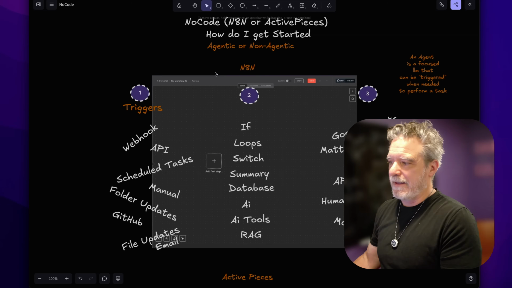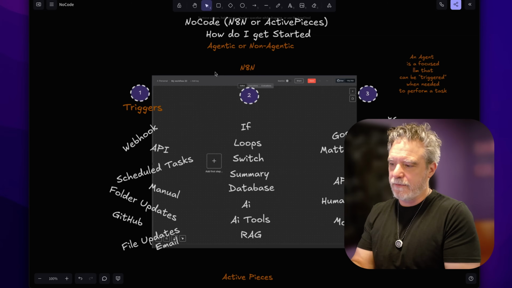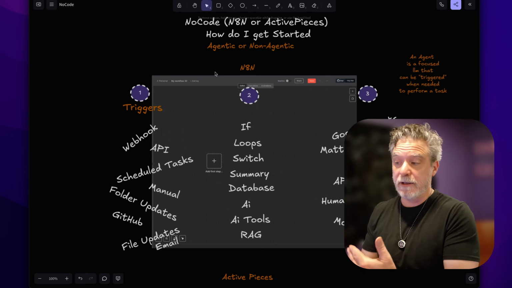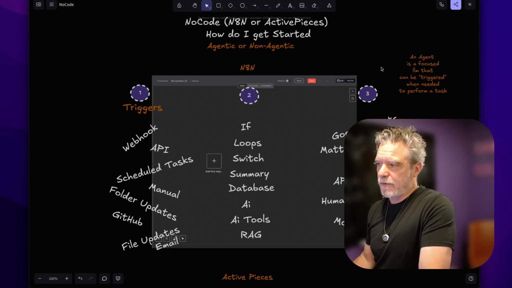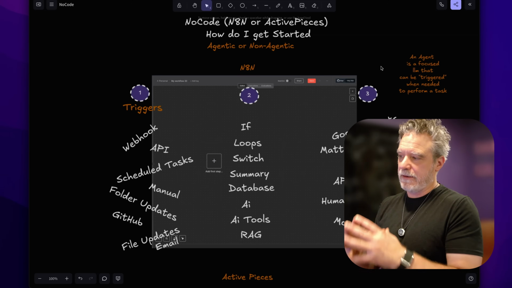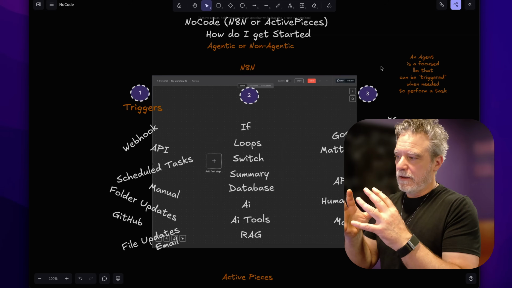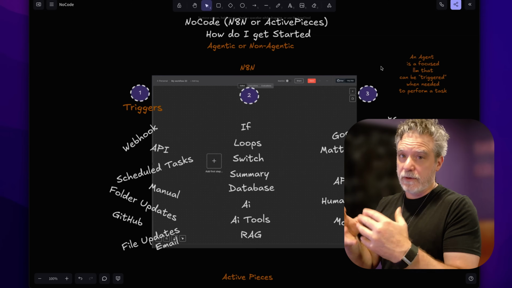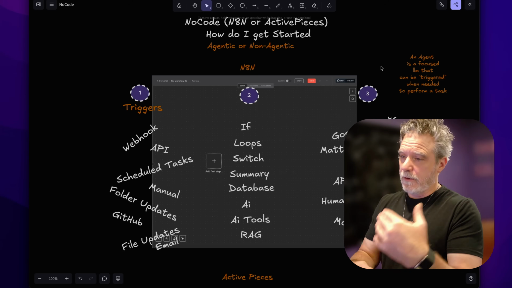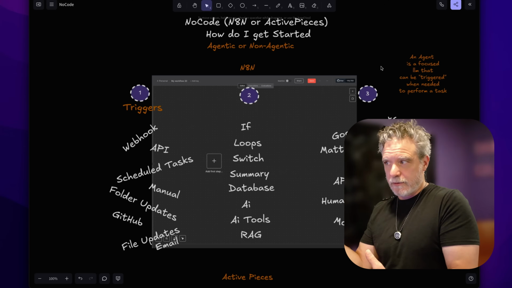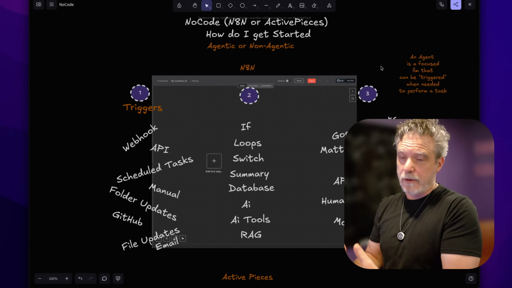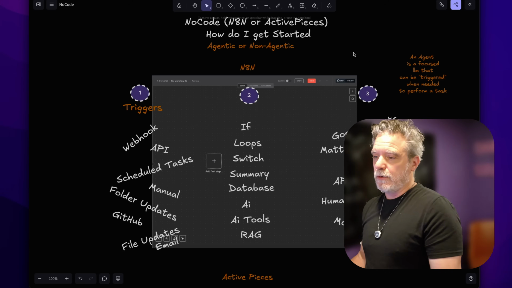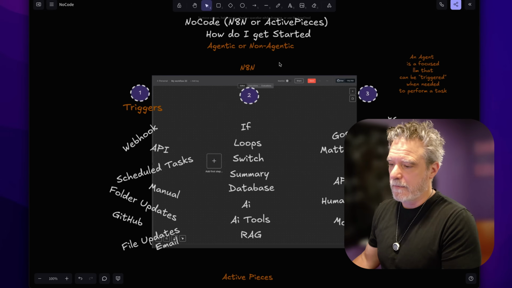The AI is just the extra weight behind this, because the stuff you can get done with AI, and the AI you can get done in it, is just fascinating. There's nothing stopping you from making true agents here. Agents being not a marketing term, but using AI to do a focused task at a certain moment, whether it's a scheduled task or a reaction to a new file or a reaction to an email. It's triggering that agent to do that work, and even keeping you in the loop where it could ask a question.